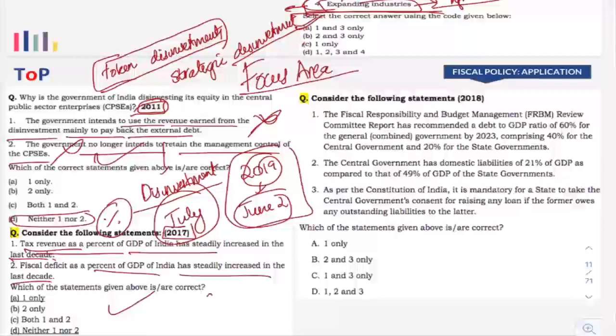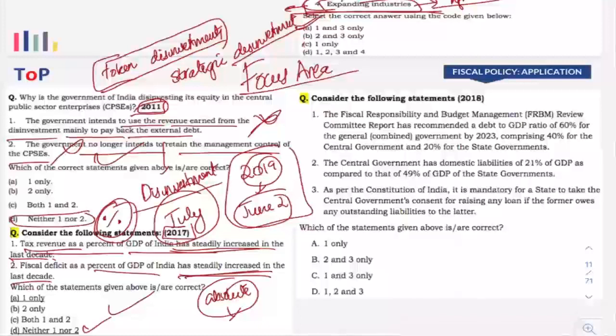If something is in absolute terms, there is some rare possibility, or some better possibility, for it to become correct if they mention that it steadily increased or steadily decreased. So if something is in percentage terms, understand that there is a very rare possibility that it will be correct if it is given as steadily increase. In absolute terms, it may change. Clear? So here the answer is neither one nor two.